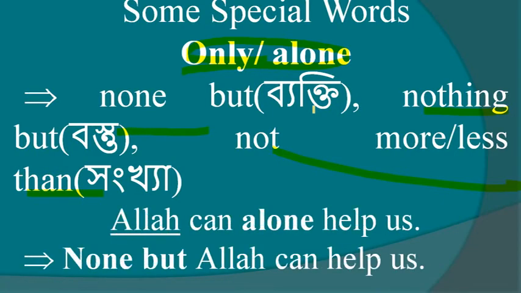For example, Allah can alone help us. Here Allah is our creator. He can do everything. Okay, so we have to use none but: none but Allah can help us. You must remember one thing. Here you should not use not after can. Why? Because we used none. None is a negative word, so you don't need to use not here. Okay.